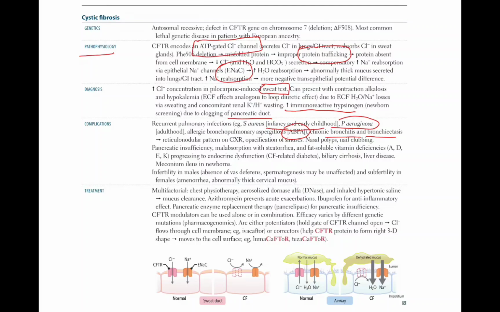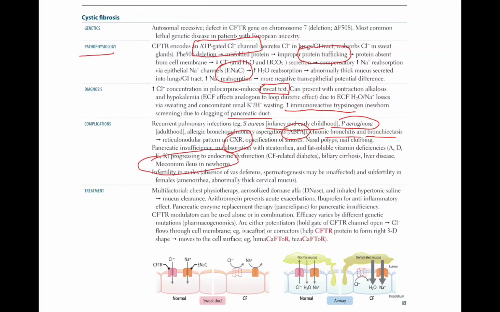Reticulonodular pattern on CXR, opacification of sinuses, nasal polyps, nail clubbing, pancreatic insufficiency, malabsorption with steatorrhea, and fat-soluble vitamin deficiencies A, D, E, and K, progressing to endocrine dysfunction. Biliary cirrhosis, liver diseases, meconium ileus in newborns. These are all complications of cystic fibrosis.